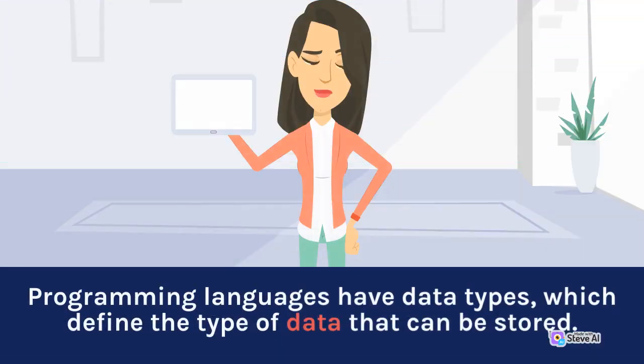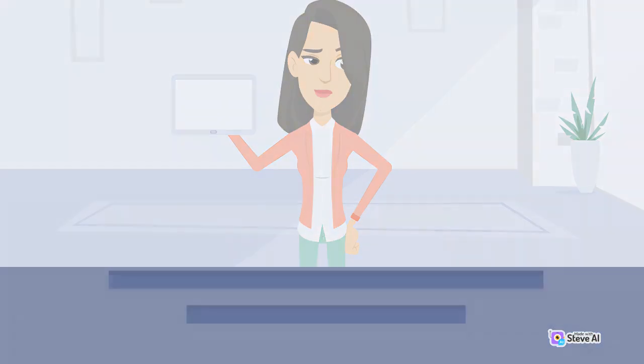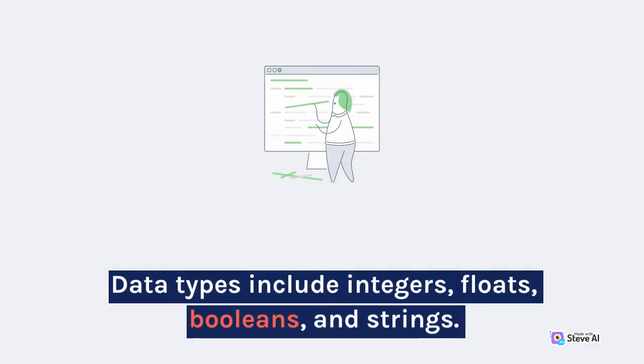Programming languages have data types, which define the type of data that can be stored. Data types include integers, floats, booleans, and strings.